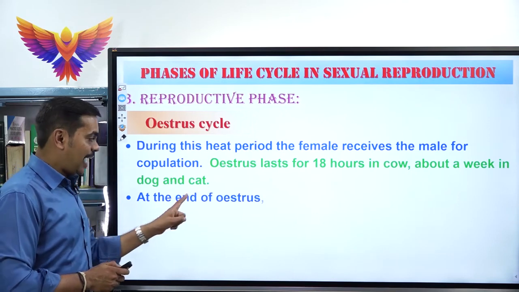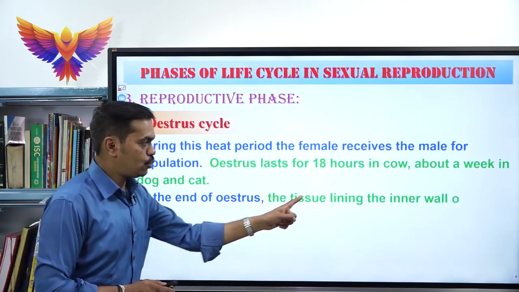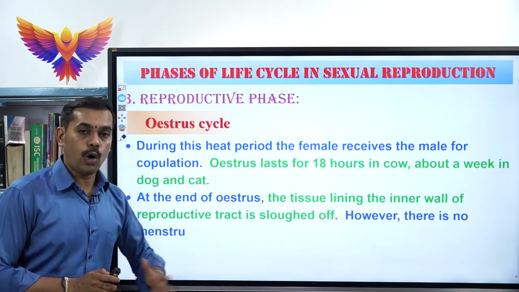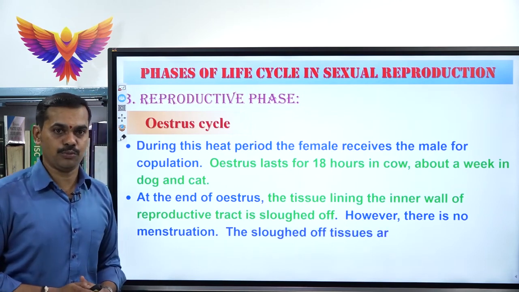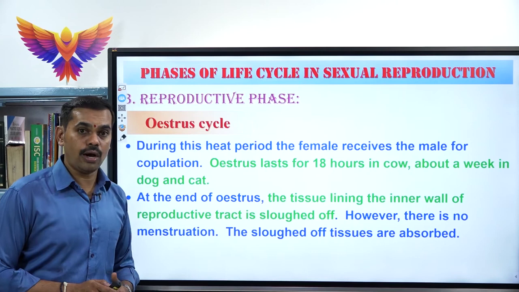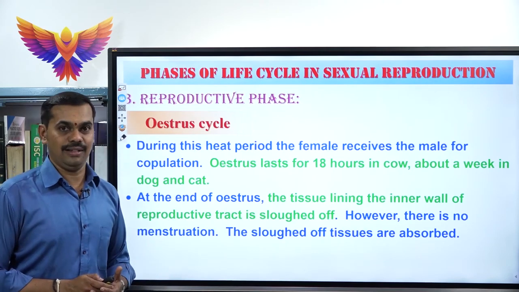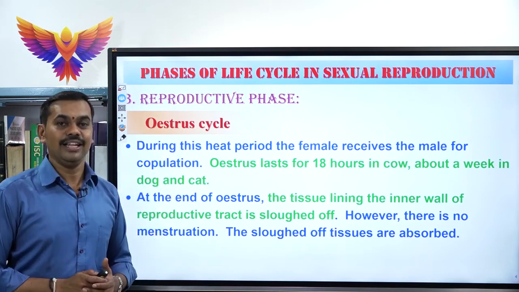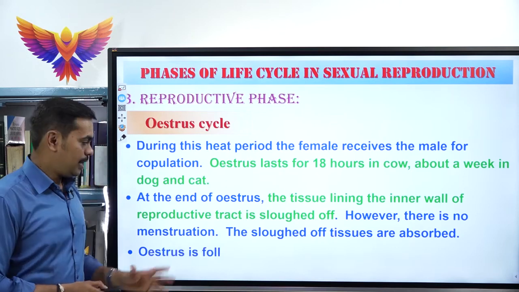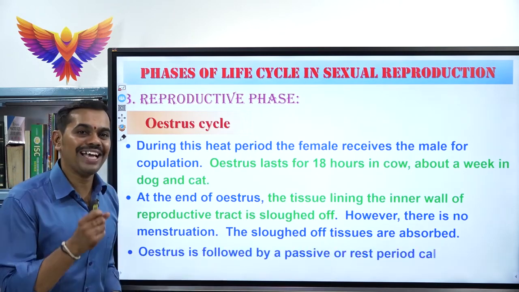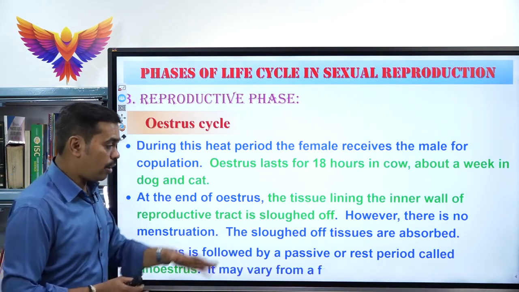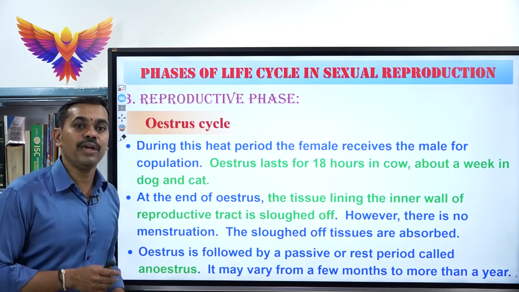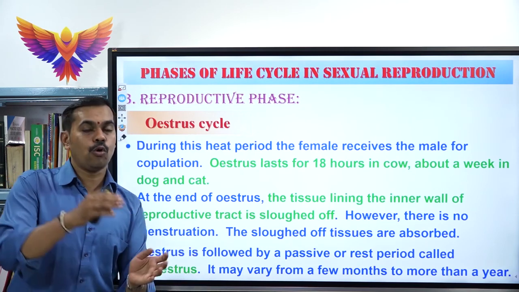And at the end of the estrus cycle, the tissues lining the inner wall of the reproductive tract are sloughed off. However, no menstruation takes place, but the sloughed off tissues are absorbed in the reproductive tract itself. That means there will be no bleeding in case of estrus cycle. That you must learn. So next one, the estrus is followed by a passive or rest period. We call that passive or rest period anestrus, and this anestrus may vary from a few months to more than 1 year.